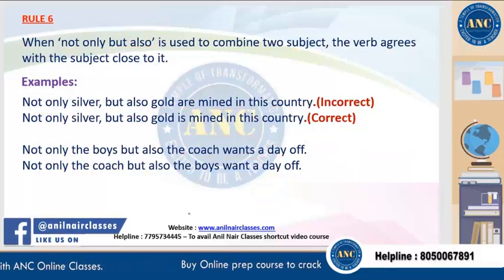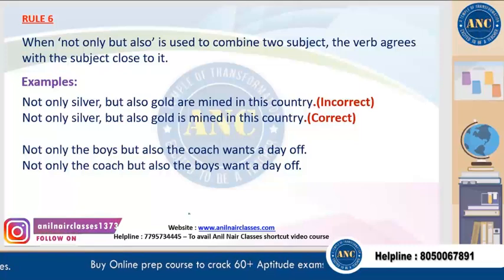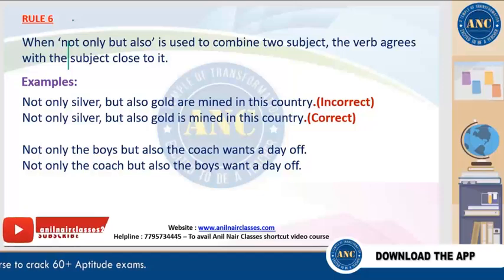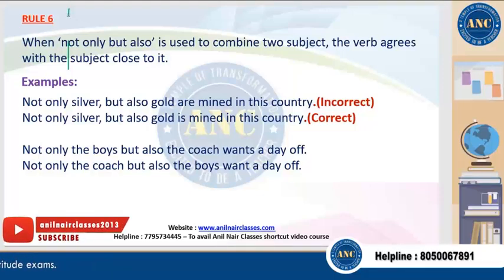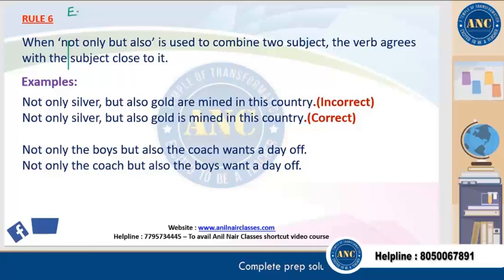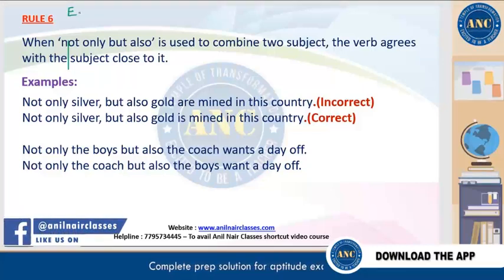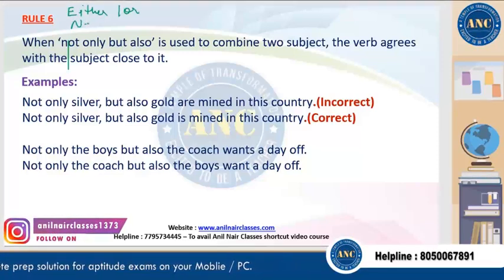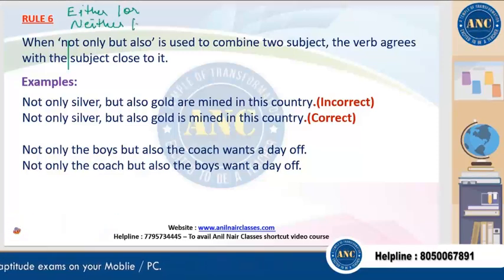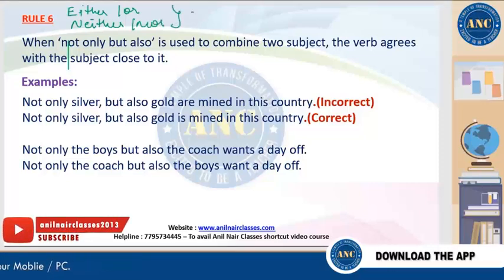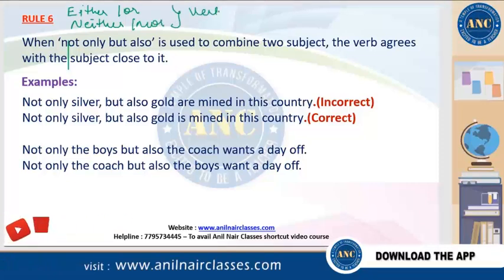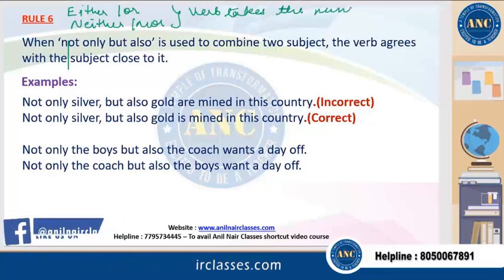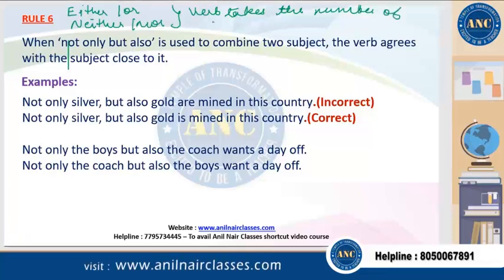Next slide. Yeah, so we have done till 5 rules. Now let's move ahead to the 6th rule. We have discussed something similar to this 6th rule in the previous one, like when we have the words or the nouns which are joined with either or, neither nor. In that case, the verb takes the number of the nearest subject.